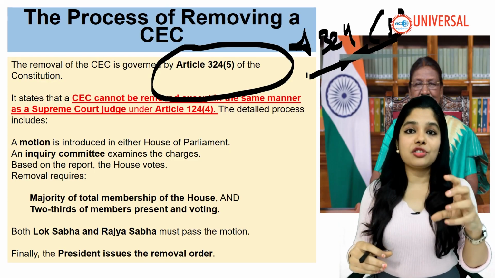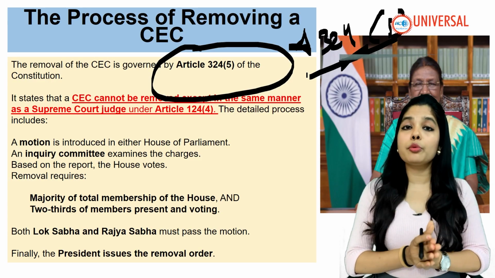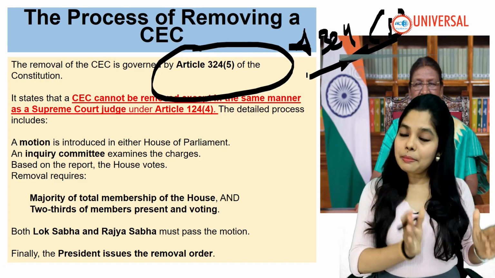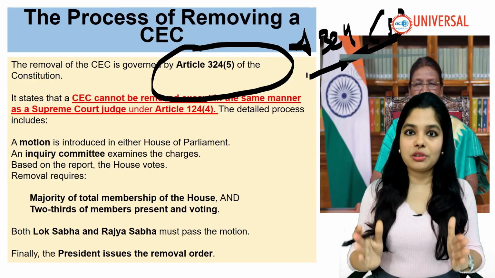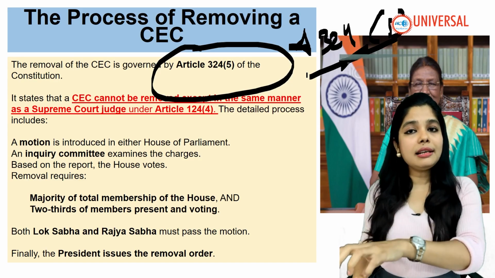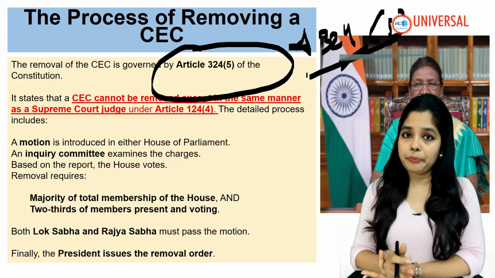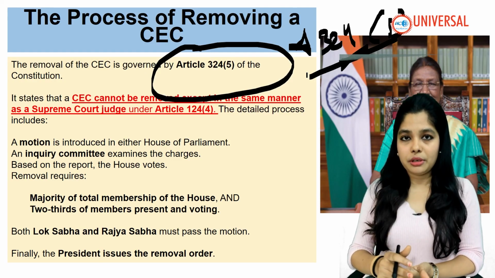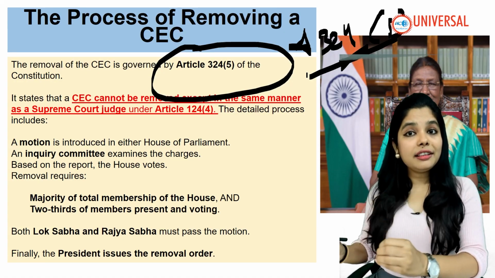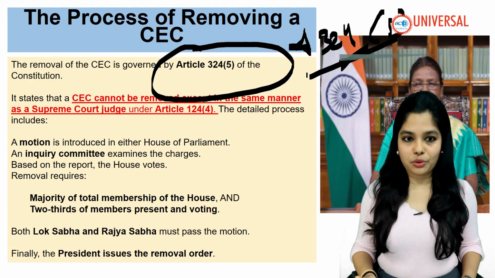The chief election commissioner is removed by the president with the process of a Supreme Court judge. So how is a Supreme Court judge removed? In a similar manner, the chief election commissioner is also removed, which is a big thing. But if we talk about the other election commissioners, they are removed by the president on the advice of the chief election commissioner. So this is the difference. You understood? This is the difference over here.